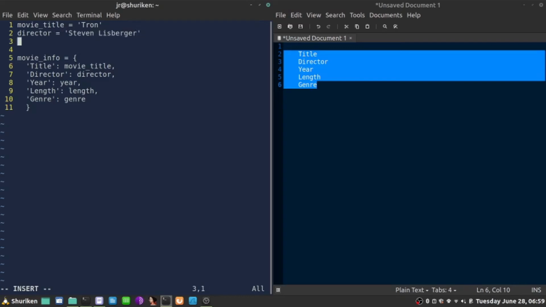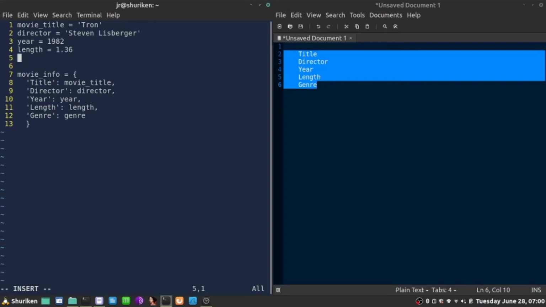The next one is year; it was 1982, if memory serves. The length variable will hold 1.36, I'm just guessing here. And genre is going to be action in quotes, that's a string, and sci-fi, let's just say.